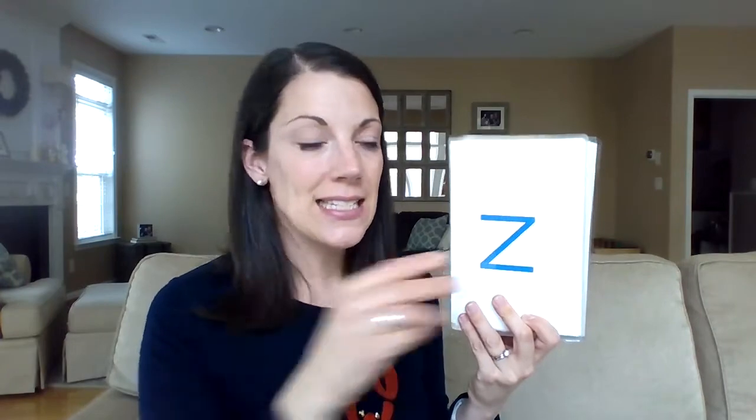Letter X, sound x. The beginning it might say z. Letter I, sound i, i, i. Second sound, I. Letter Z, sound z. Letter N, sound n. Letter J, sound j, j, j. Letter T, sound t, t, t.